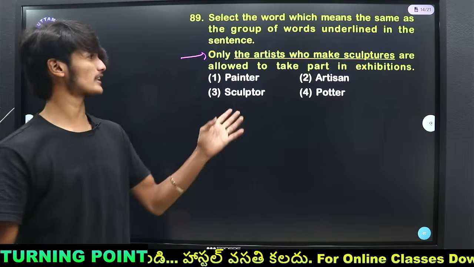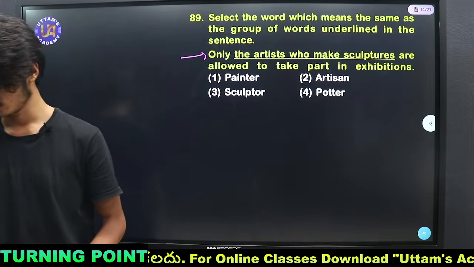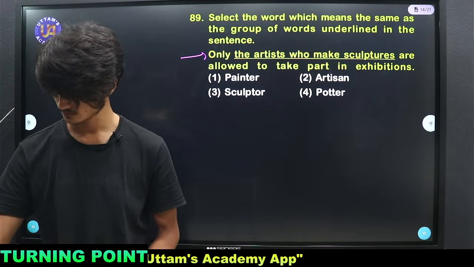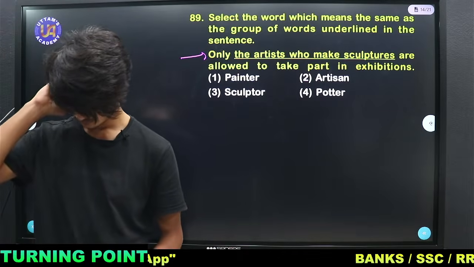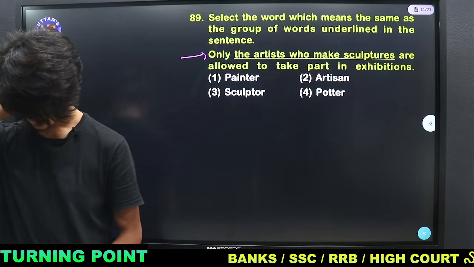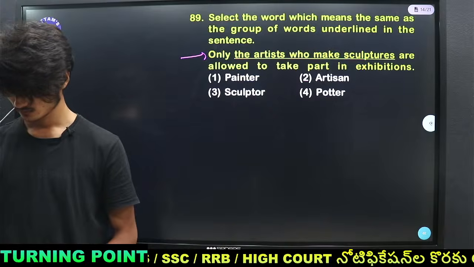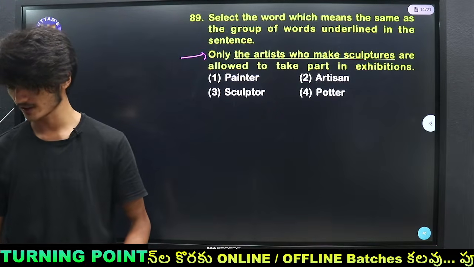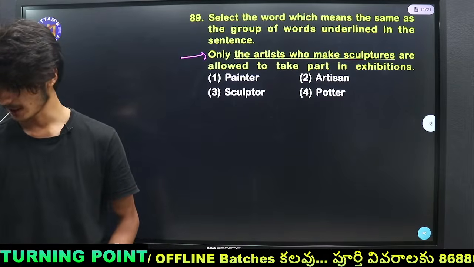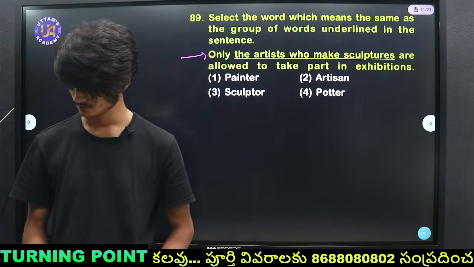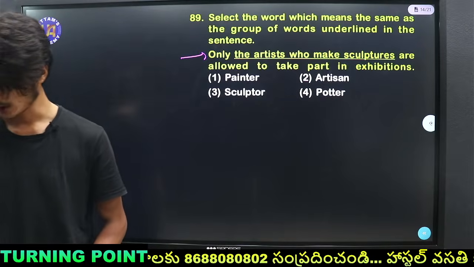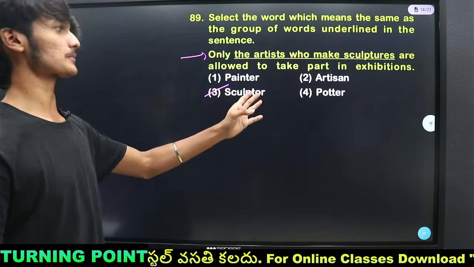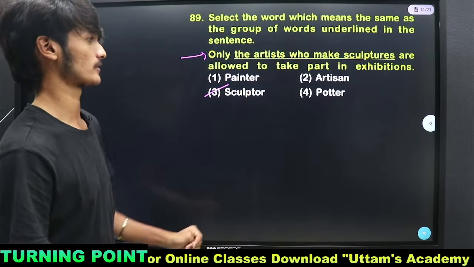So, what is the right answer for this? Hope everyone will be giving the right answer. Divya says 3, yes. Niranjana says 3. Lucky says 3. Ram Nikita says B. Anudipti says C. Lakshmi Prasanna says sculptor, yes. So the right answer is sculptor. One who makes sculptures is called a sculptor.